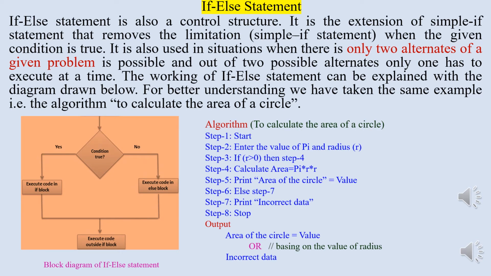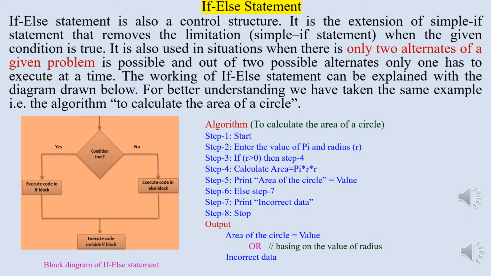The next conditional control structure is the if-else statement. It is the extension of the simple if statement that removes the limitations when the given condition is true. It is also used in situations when only two alternates of the given problem are possible, and out of two possible alternates, only one has to execute at a time. The working of the if-else statement can be explained with the diagram drawn below.